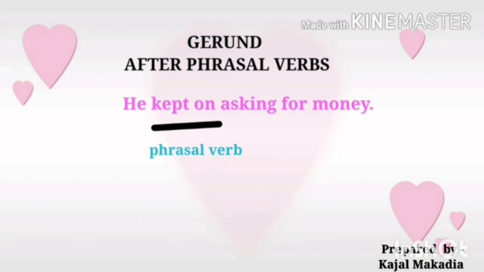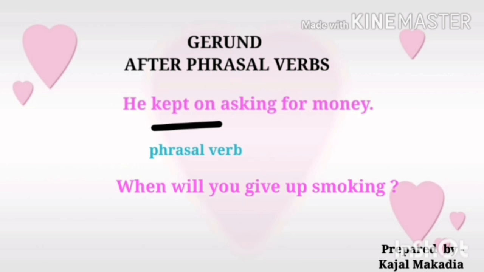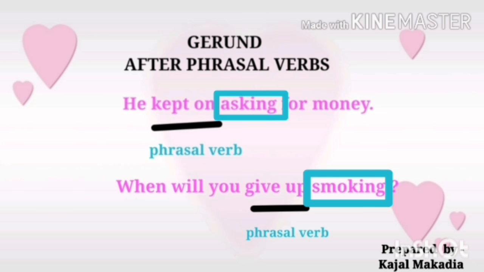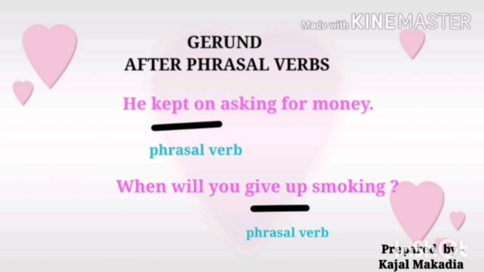Phrasal verb is the combination of two or three words, like a verb and a particle such as an adverb or preposition. Here in both sentences, after verbs, prepositions are used. So here, kept on or give up are not only verbs but they are phrasal verbs. And after these phrasal verbs, we have used gerund.